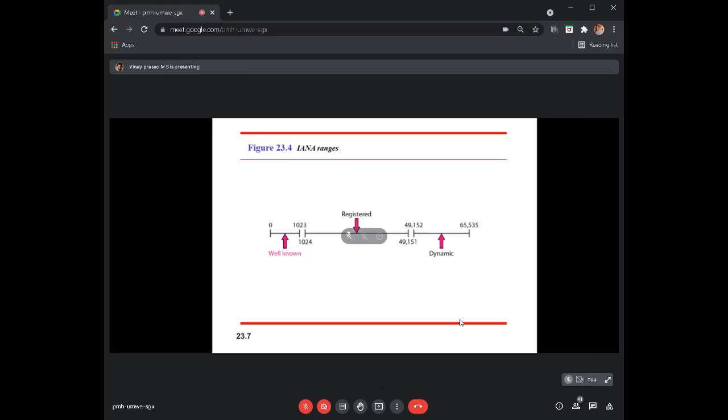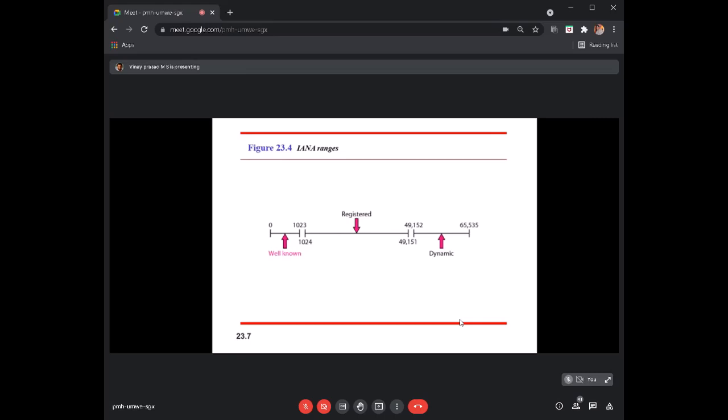Okay, so this is what I told you: a port address is 16 bits, so it has a range of 0 to 65535, and this is divided into three ranges. From 0 to 1023 we set them as well-known port numbers. From 1024 to 49151 we set them as registered, and 49152 to 65535 we set them as unregistered or dynamic.